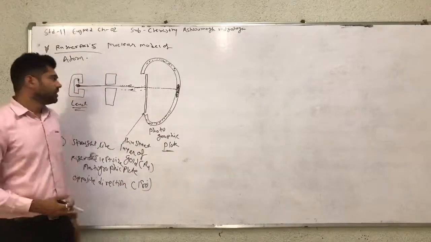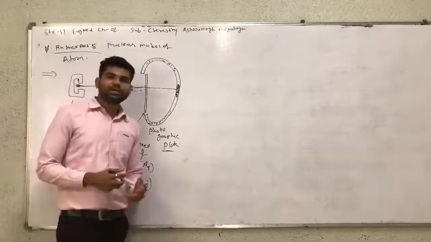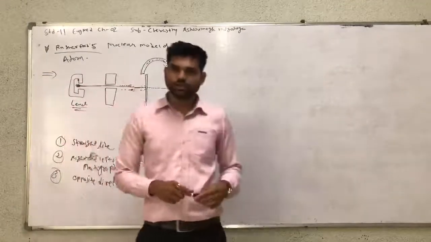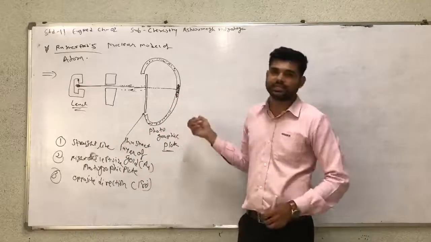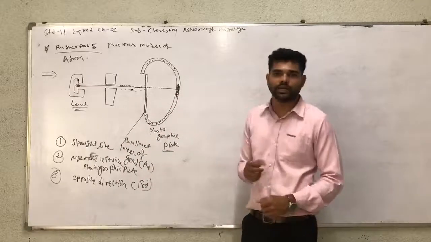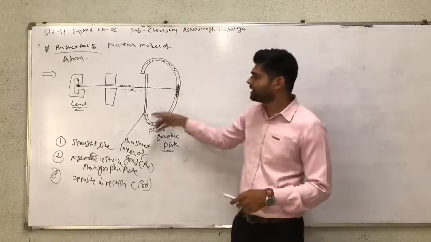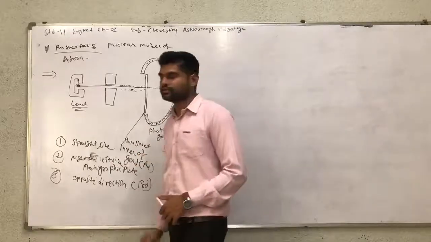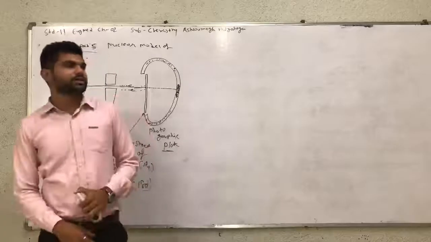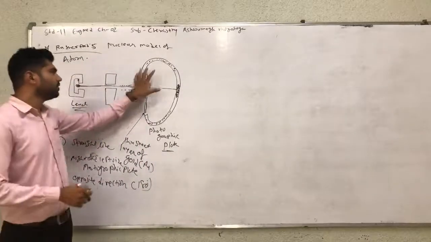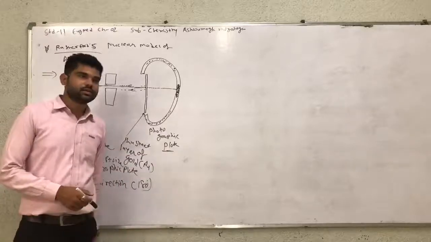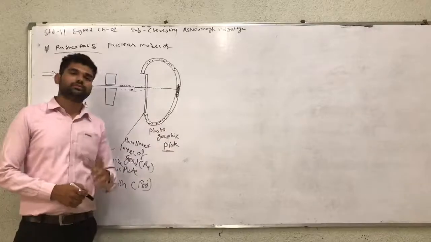It means out of 2000 particles, only one particle is deviated to the other side. It means only a very low amount of particles are deviated in the first case.